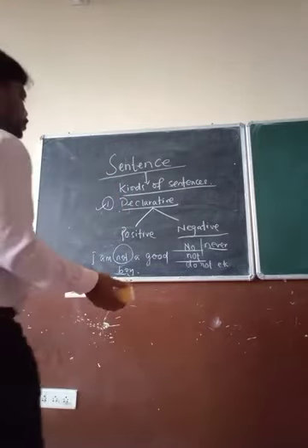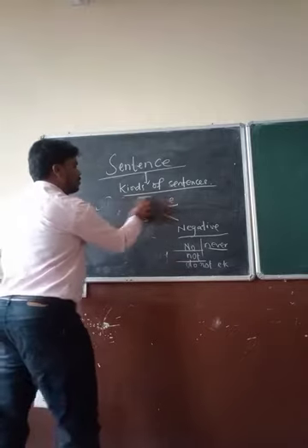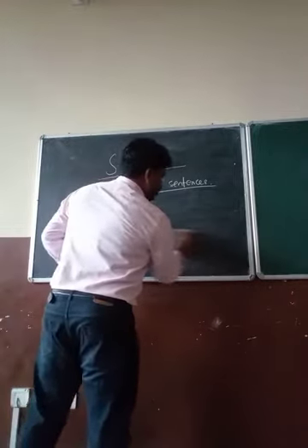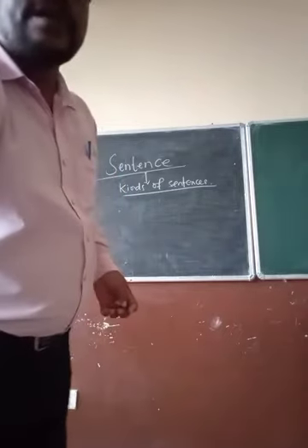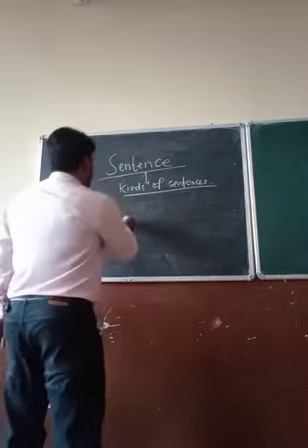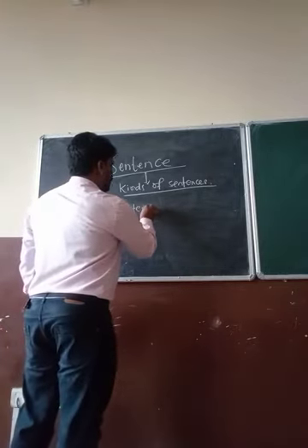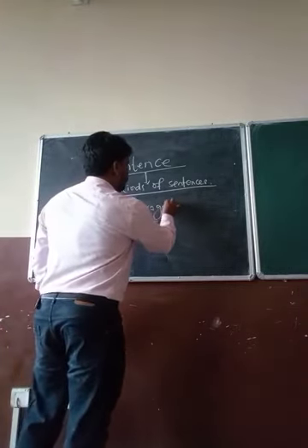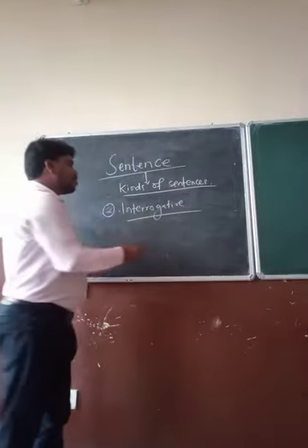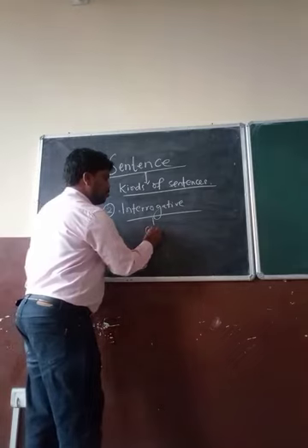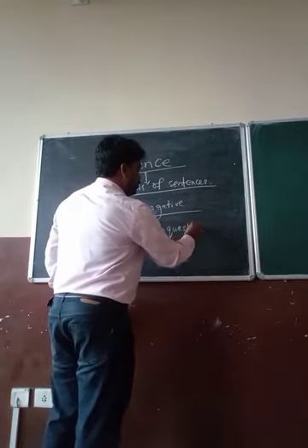Now let us move to the second kind of sentence, that is interrogative sentence. What is an interrogative sentence? Okay? Interrogative sentence asks questions.